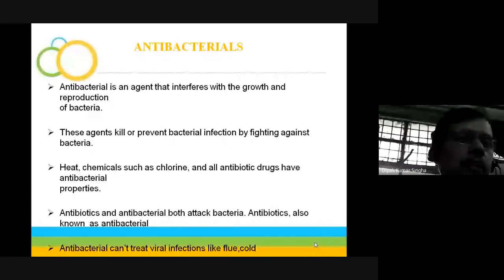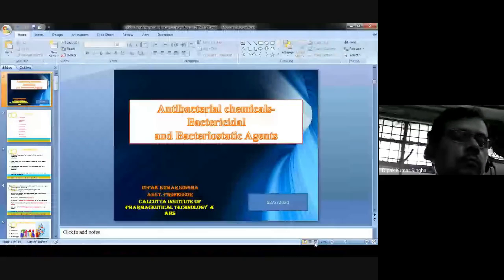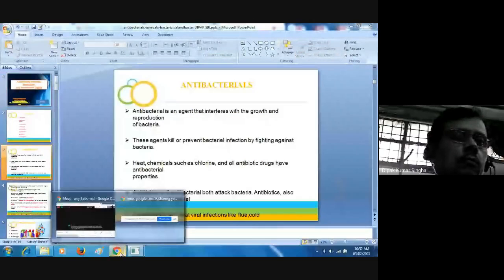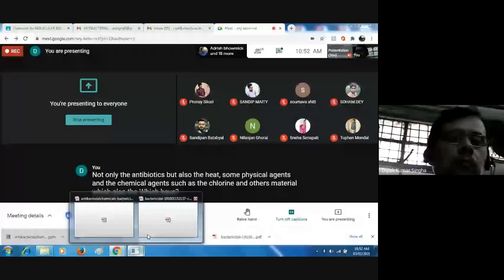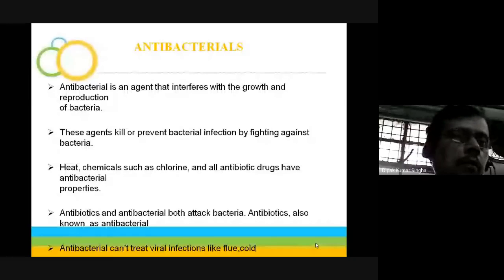Not only antibiotics, but also heat, some physical agents and chemical agents such as chlorine and other chemicals have the same antibacterial action.